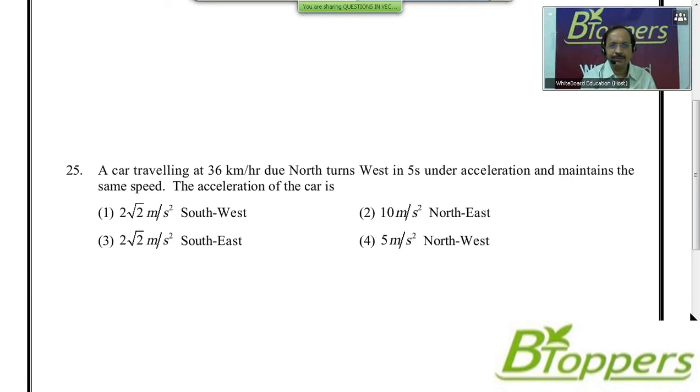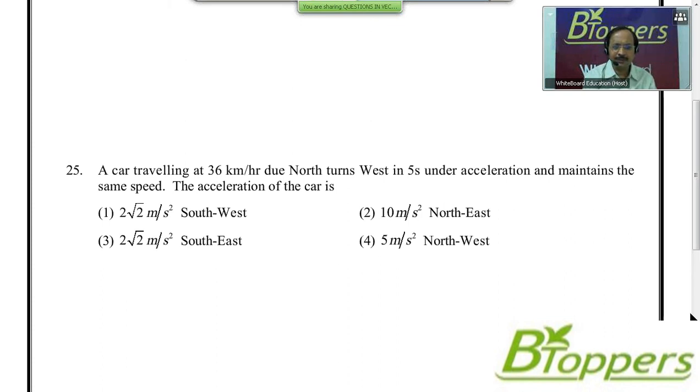This question was also given in one of the previous talent test examinations, physics Olympiad, conducted by Association of Physics Teachers. A car traveling at 36 km per hour due north turns west in 5 seconds under acceleration and maintains the same speed. The acceleration of the car is, four options are given. Come on, try this.